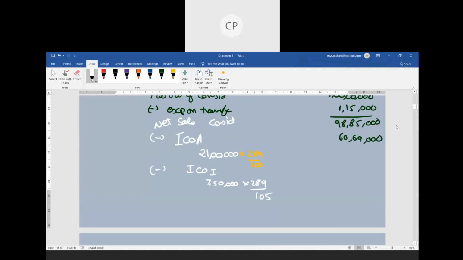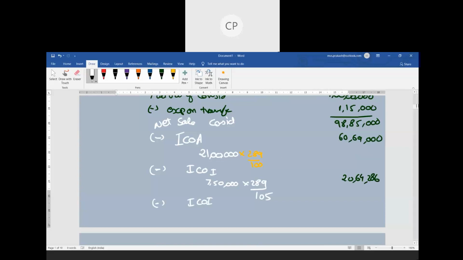but 20,64,286. This is nothing but your cost of improvement. Apart from this, you also have some other cost of improvement, less your indexed cost of improvement.